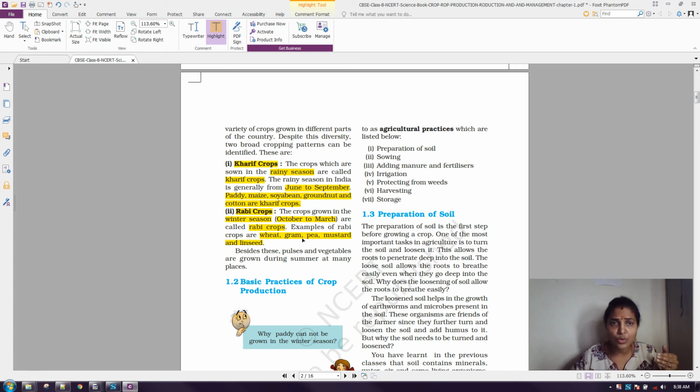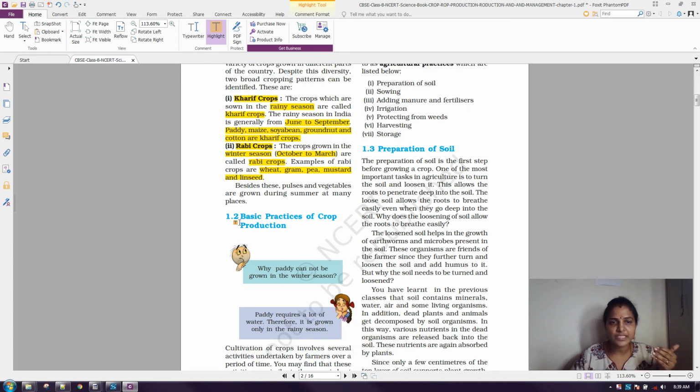Is it clear? I hope the difference between Kharif crops and Rabi crops is very easy for you. Hope you understand this concept. This is from the exam point of view, and it is very important. Definitely you will have a question: differentiate between Rabi crops and Kharif crops, what are the examples, and what is the season for Kharif and Rabi. Definitely in this part you will have such a question.